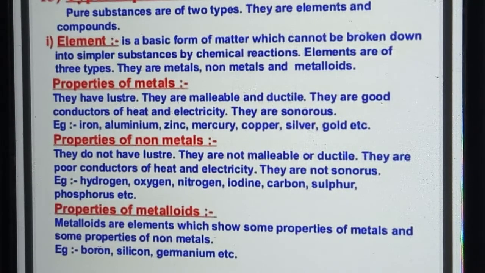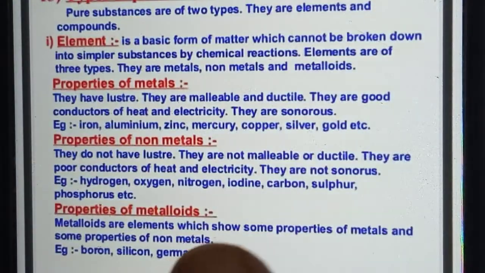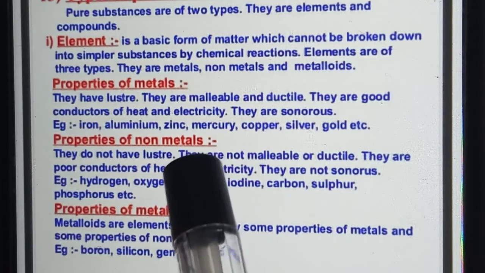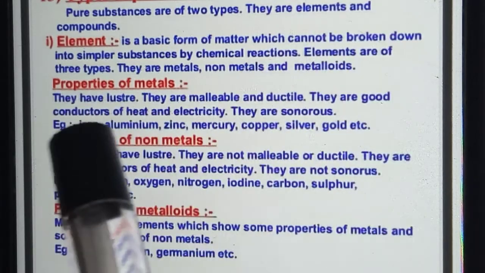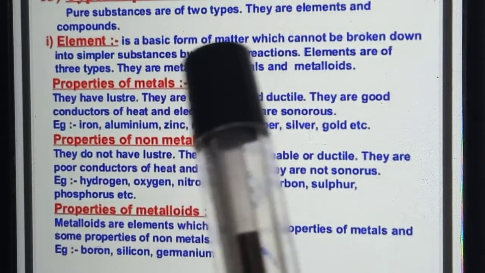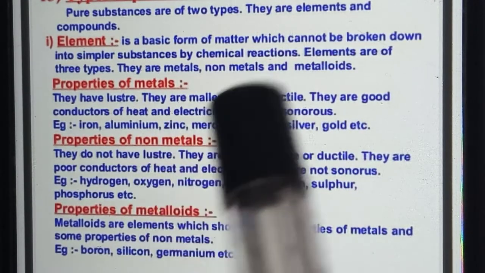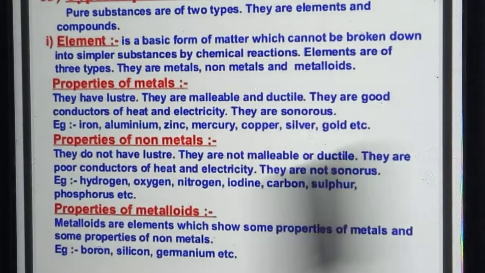Pure substances can be divided into elements and compounds. Elements means it is a basic form of matter which cannot be broken down into simpler substances by chemical reactions. So the elements cannot be broken down into simpler substances by chemical reactions. Elements are of three types.